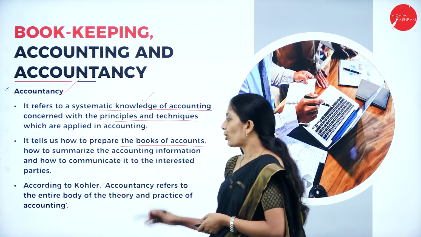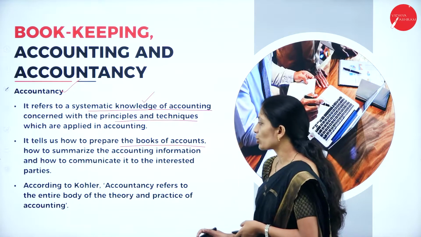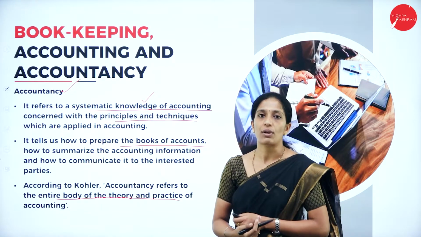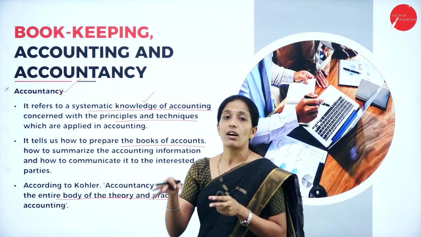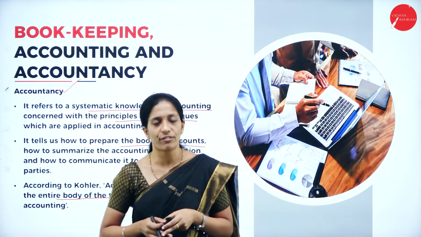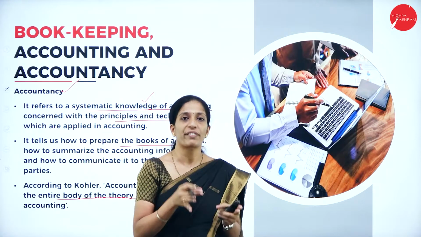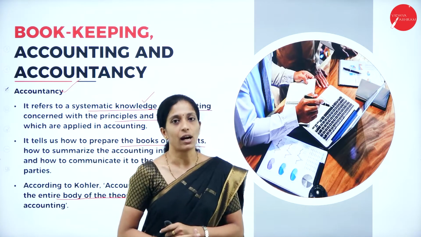According to Kohler, accountancy refers to the entire body of theory and practice of accounting. So it is a full body of theory as well as practice of accounting. That theoretical body of knowledge of accounting is called accountancy.